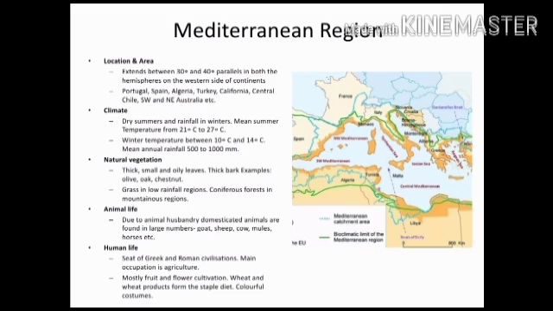Coniferous forests are found in mountainous region. Thick, small and oily leaves, thick bark, examples olive, oak, chestnut. Due to animal husbandry, domesticated animals are found in large number. Goat, sheep, cow, mules, horses, etc. The main occupation of the people is agriculture, and mostly fruit and flower cultivation.